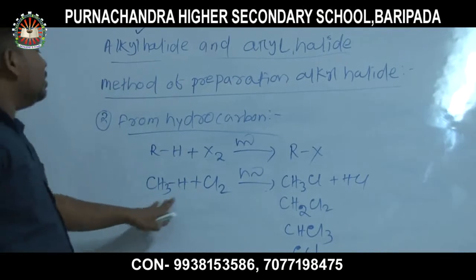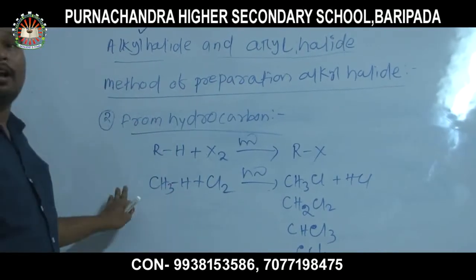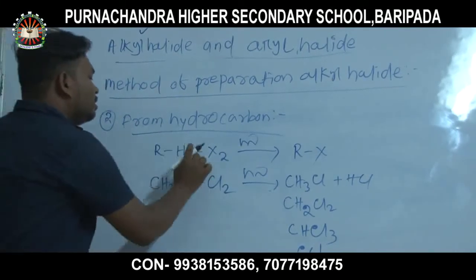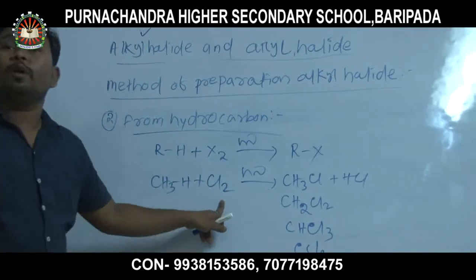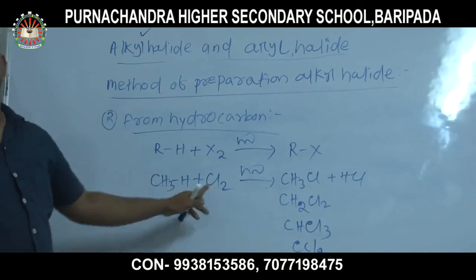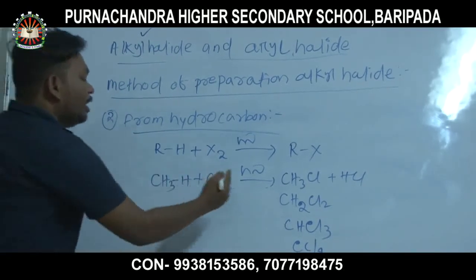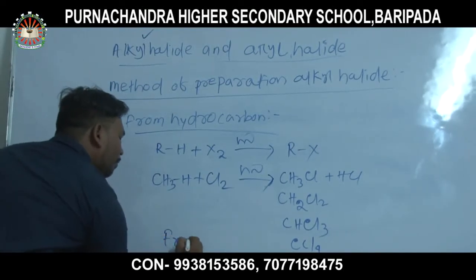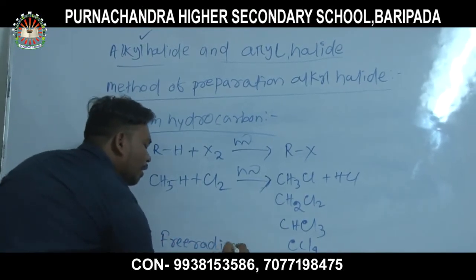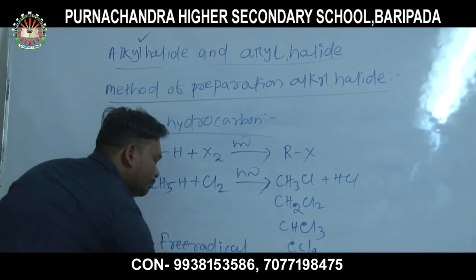It is a very interesting and most important reaction in organic chemistry. This is a halogenation reaction, and when taken with chlorine, it is called a chlorination reaction. It undergoes a free radical mechanism.